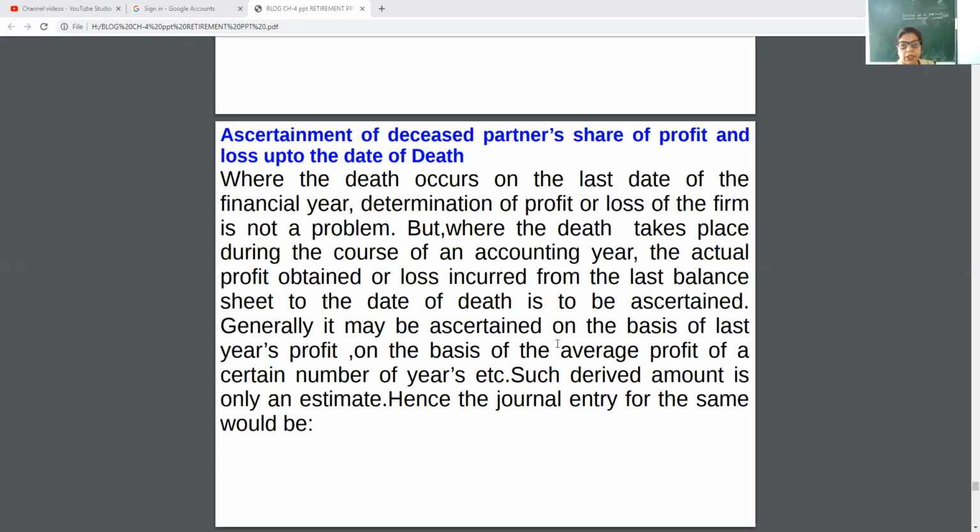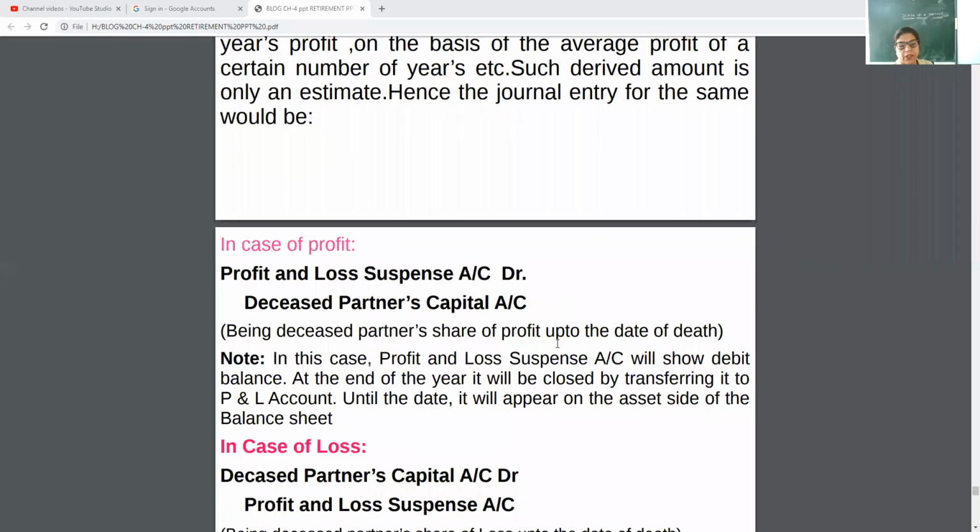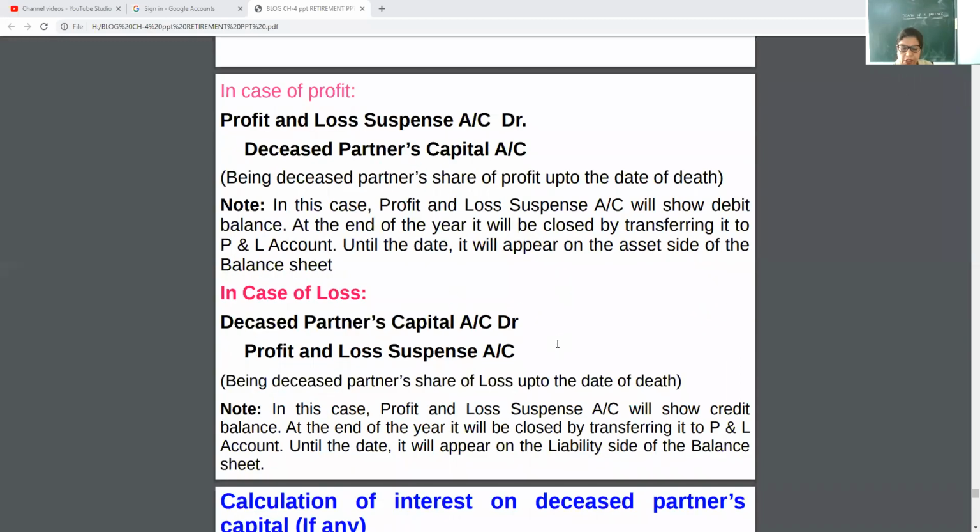Okay, how to calculate the profit and loss suspense account in case of profit. Now you have to note down the general entry. In case of profit, the journal entry will be: profit and loss suspense account debit to deceased partner's capital account, being deceased partner's share of profit up to the date of death. In this case, profit and loss suspense account will show a debit balance.